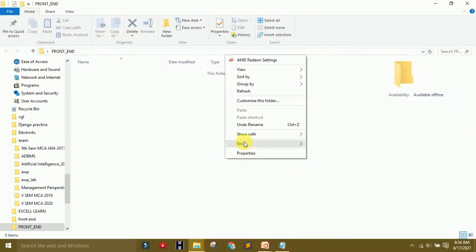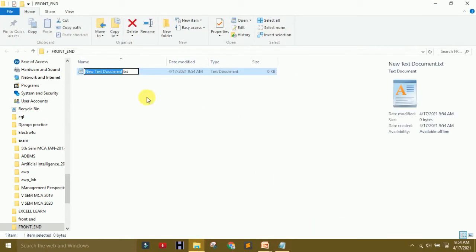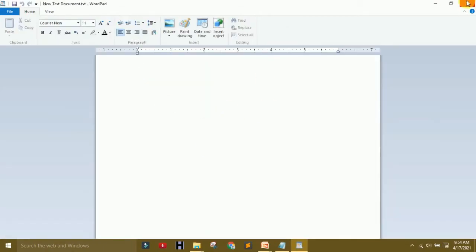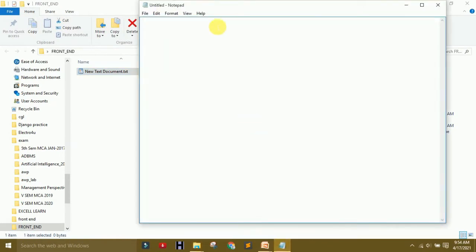In this front end folder we make a text file, meaning a new file. I will create it here. Why? Because for understanding, that is the text file, right? In this text file we will make a web page. First we use the doctype.